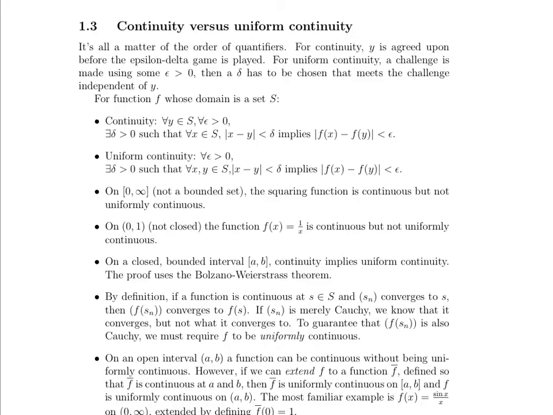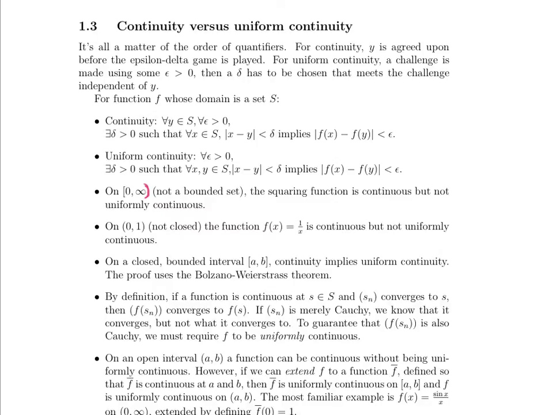Now let's take a look at things that are maybe continuous but not uniformly so. First, here on the interval from 0 to infinity, and I do want to adjust a slight typo, because we never should be using a closed bracket on that. Depending on when you've printed out your notes for the week, perhaps you're looking at the not up-to-date ones, because I'll be changing this as soon as I'm finished with this video. But on the interval from 0 to infinity, note that it is not a bounded set. The squaring function is continuous but not uniformly continuous.